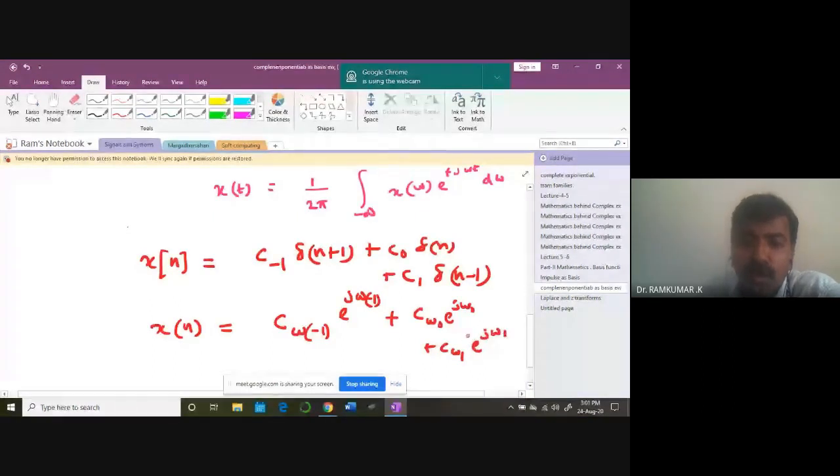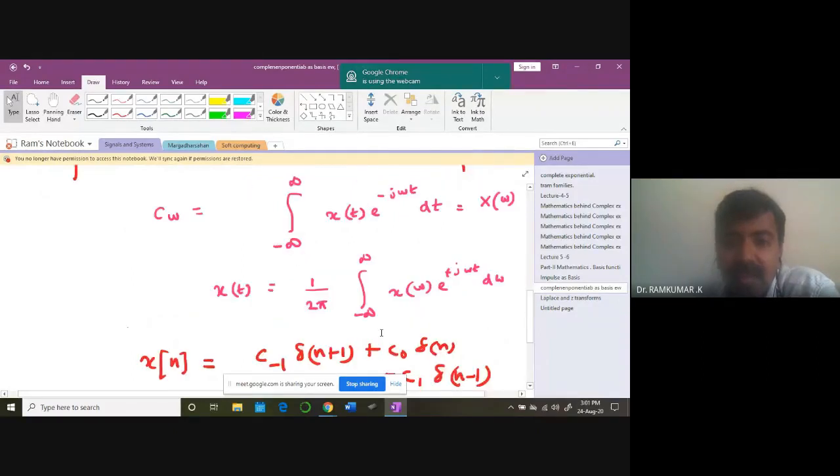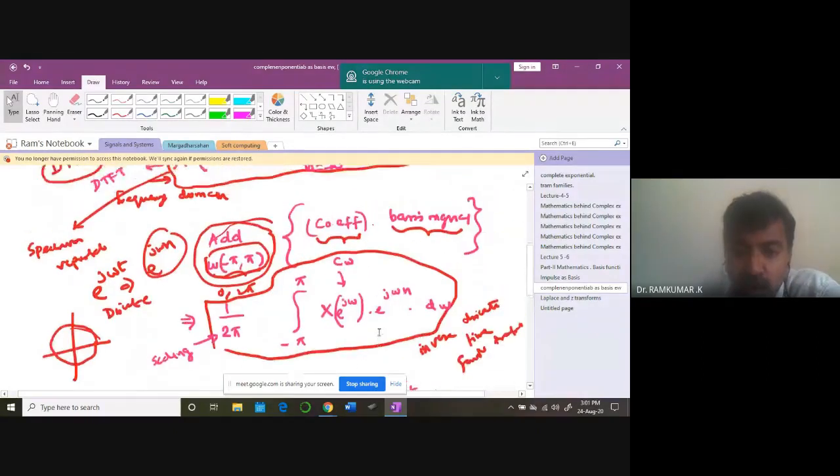You understand the intuitive idea. So both of them, in fact, here, but we have to do it in the continuous domain. So in order to get all those values, we are integrating. Okay, X_c of j omega multiplied with e power j omega n d omega. These are all your omega n values, omega 1, omega 2 like that, with omega varying between what? Minus pi to plus pi.